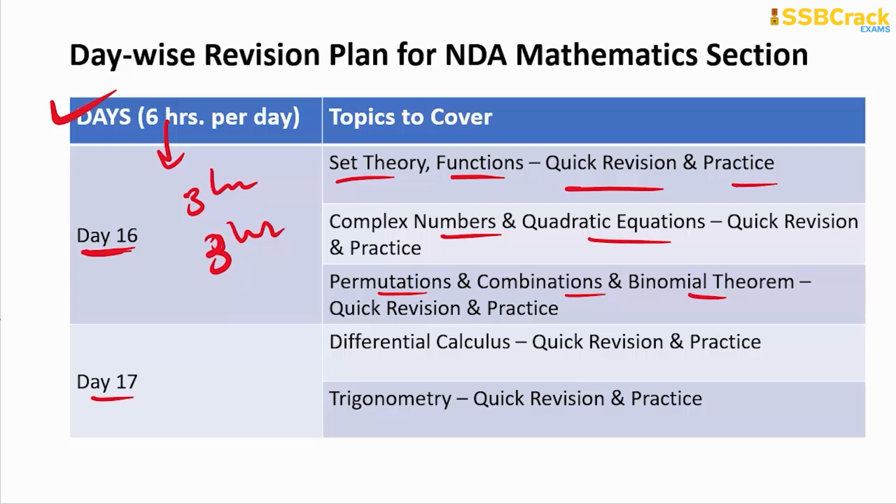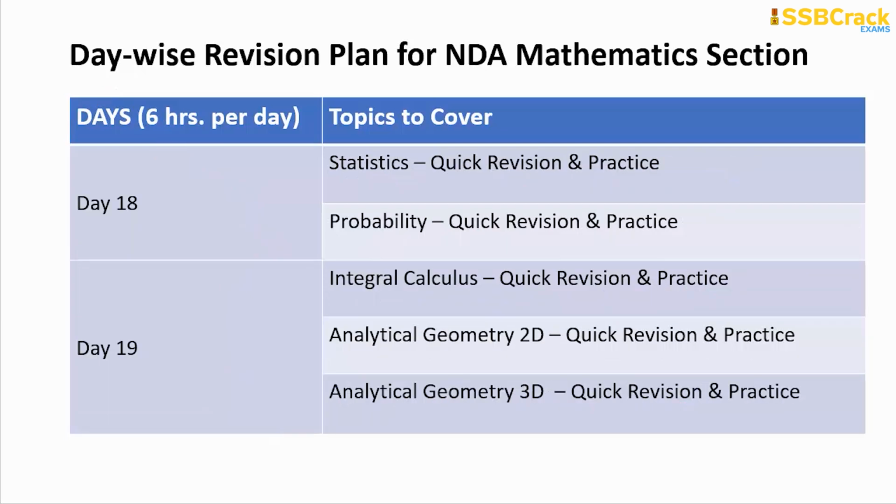On day 17, right, give your time for the topic of trigonometry, when you are revising the important formulas on trigonometry and doing the solving. So on day 18, what do you do? Revise statistics and probability parallelly. Revise the study materials, all the important things, important formulas mentioned by me, then you practice and solve some unsolved problems. Then on day 19, give your time for the revision only.